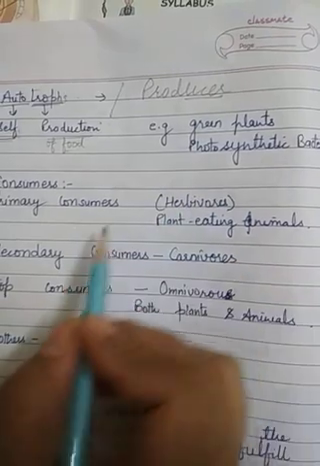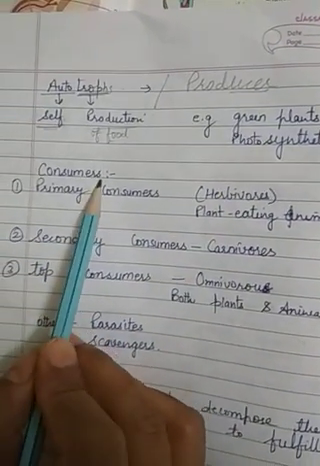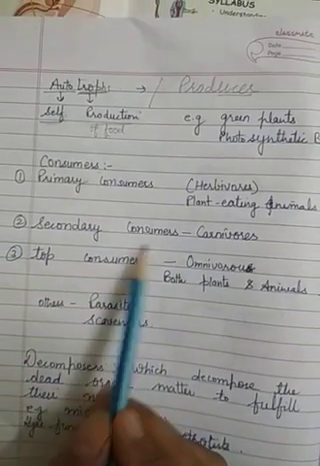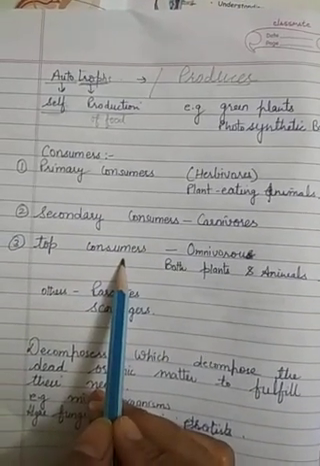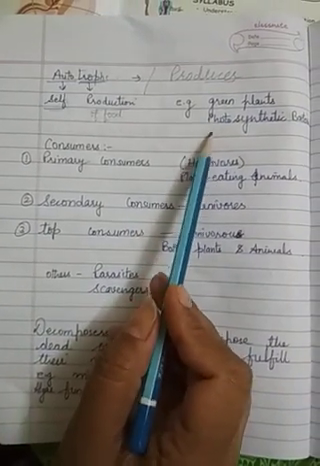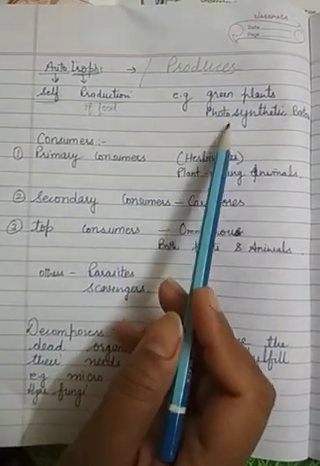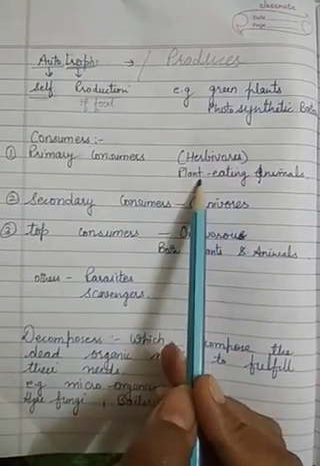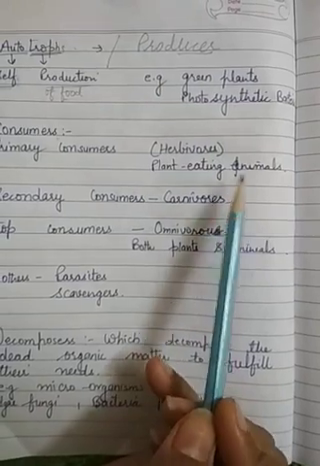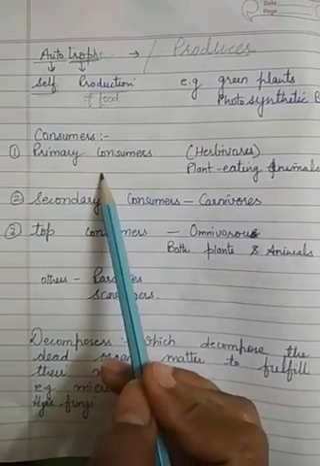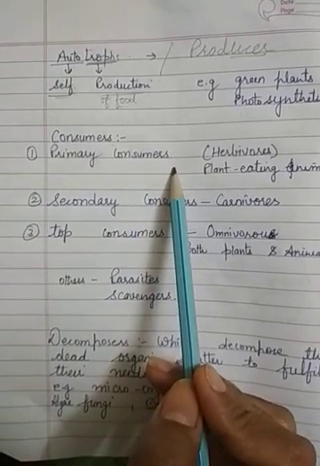The second thing we will discuss is the consumer. Consumers are the primary consumers, secondary consumers and top consumers. As we know, plants make their food by their own. Those plants are eaten first by the herbivorous animals, which are the plant eating animals. Because they eat the plants, they are the primary consumers.